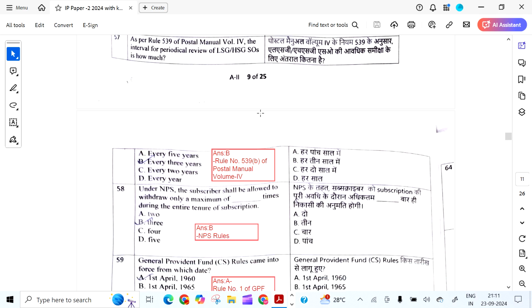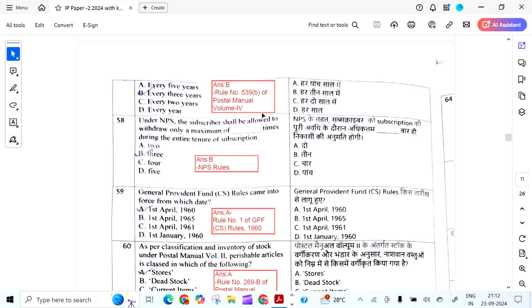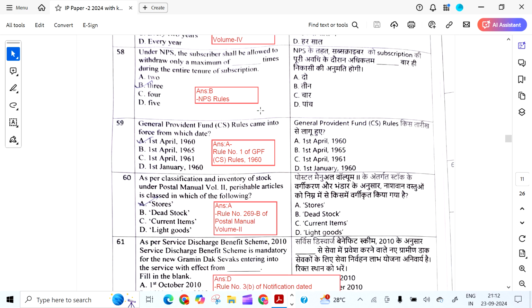As per Rule 539 of Postal Volume 4, the interval for periodical review of LHG and HHG SOs is how much? It is every 3 years as per Rule 539B of Volume 4. I am quoting the rule number so that it will be useful for you to refer.